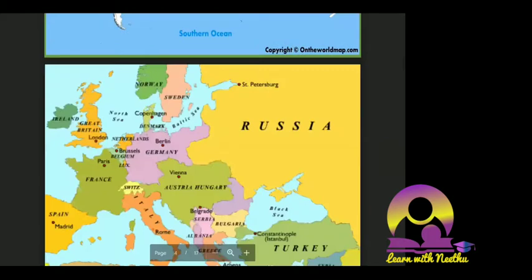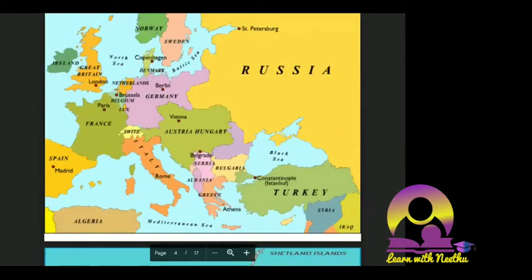We'll get into a closer map of Great Britain. Why I've taken this map is that from tomorrow onwards we'll be dealing with the French Revolution. That may go on for 2-3 classes. So in the French Revolution, we should be very clear about the countries on the European side. That is why I've taken this map. If you see it continuously for 2-3 days, you'll be familiar with the map.